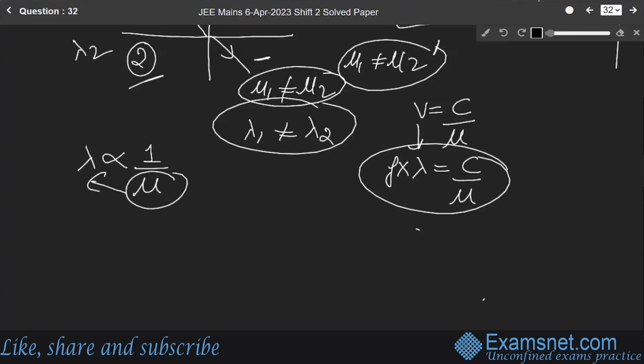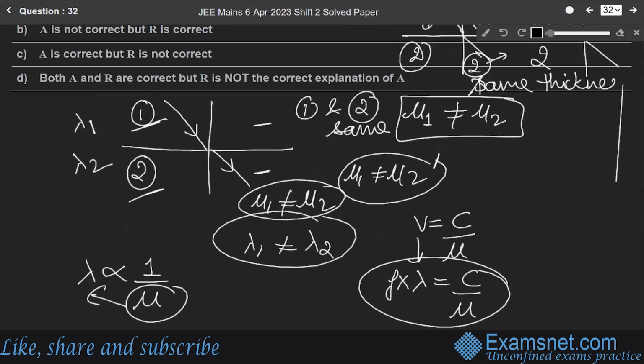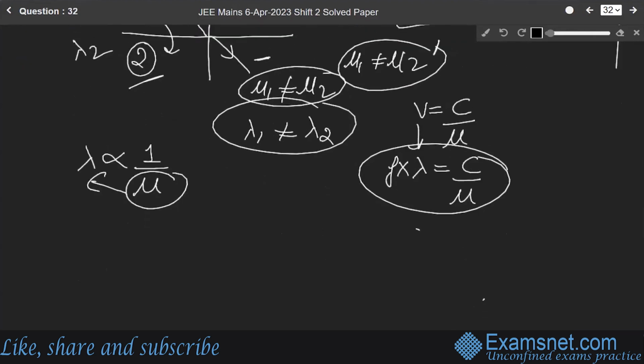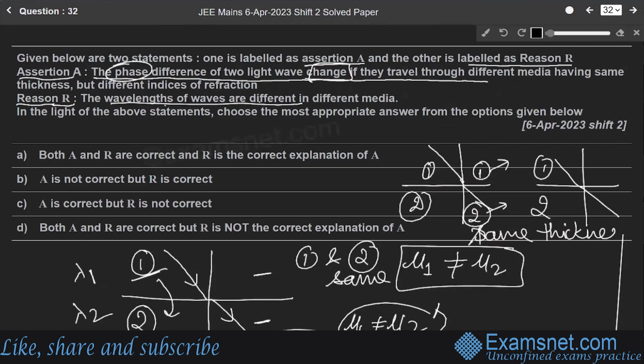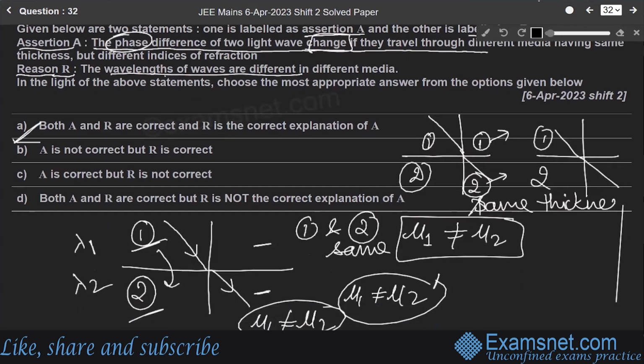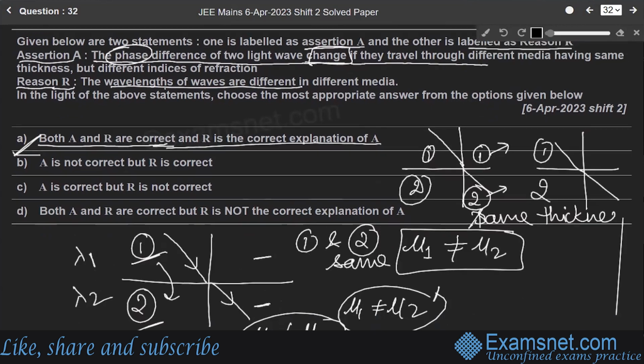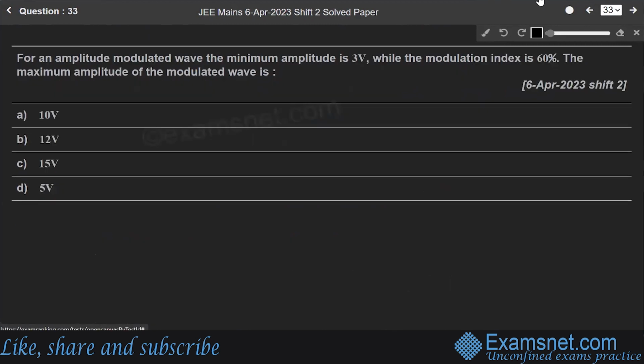When light travels from medium 1 to medium 2, the phase difference will change. The phase difference is given by delta phi equals 2 pi over lambda times delta x. If mu is changing, lambda is changing, and if lambda is changing, the phase difference is also changing. So this reason is correct for this assertion. The correct answer is option A: both A and R are correct, and R is the correct explanation of A. Got it? So, moving towards our next question.